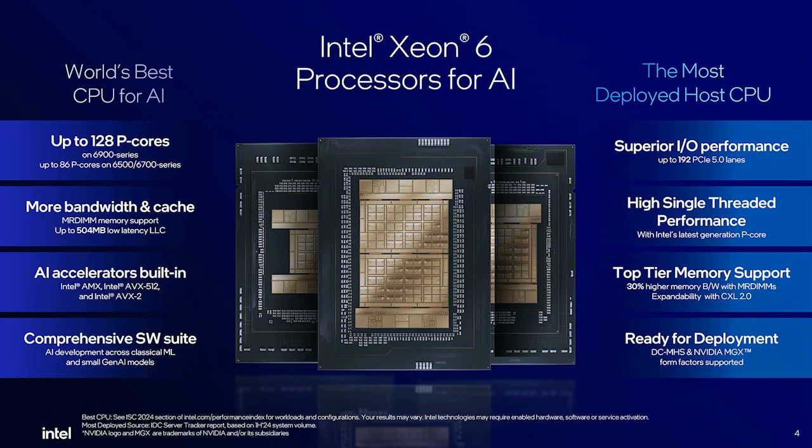With Xeon 6, we are also introducing support for MRDIMMs, which are almost 1.4 to 1.6 times faster than regular DDR5 RAM.